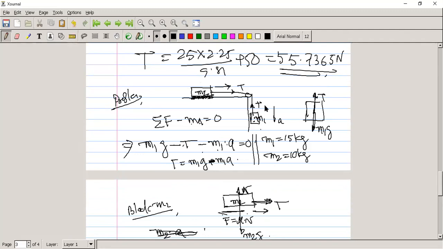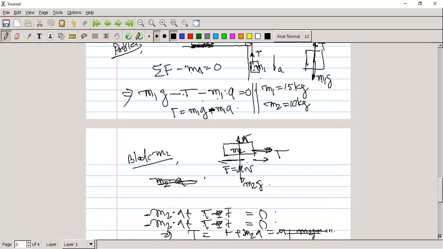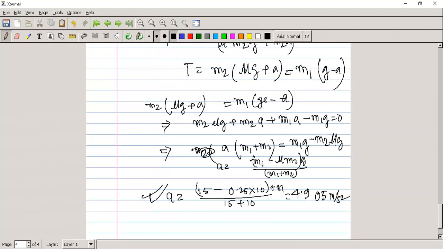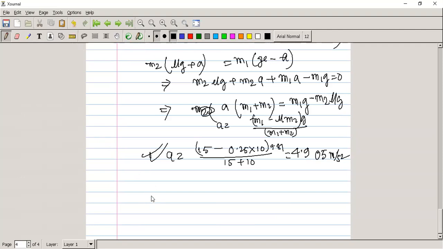Okay, and in the question it is said to find out the tension. So how much is the tension now? T is equal to m1 into g minus a, which I have written previously here.